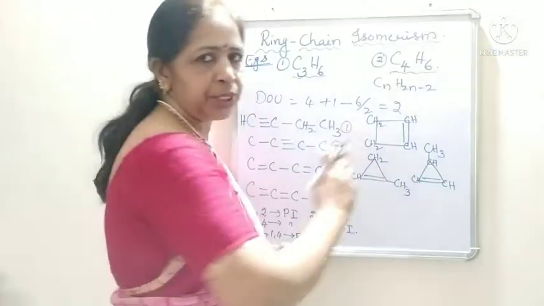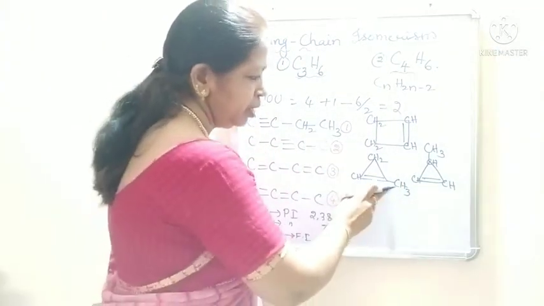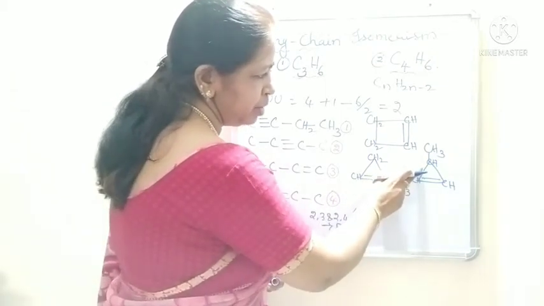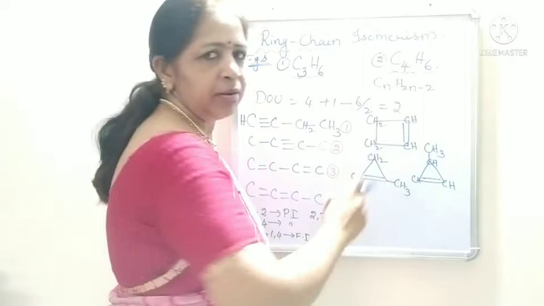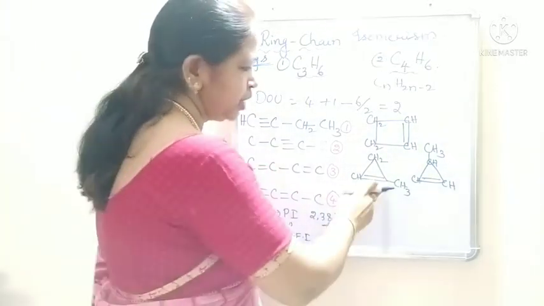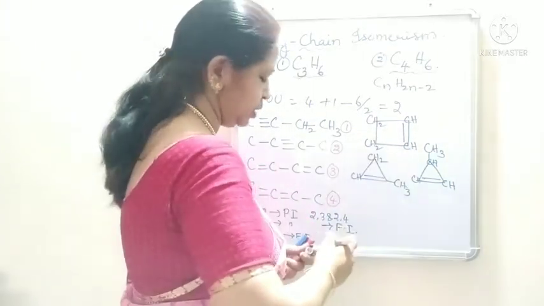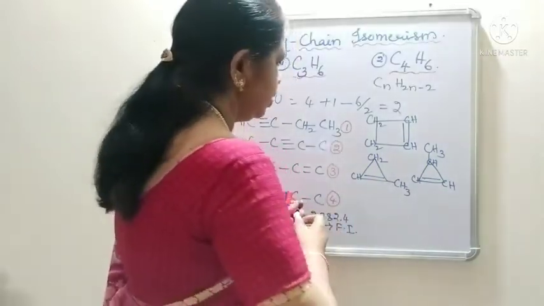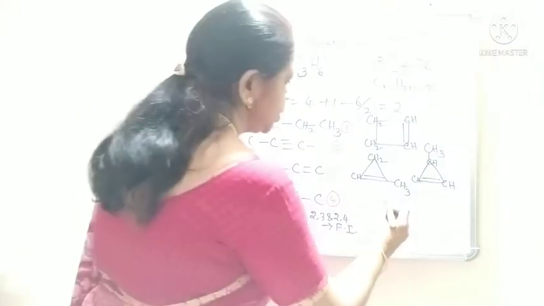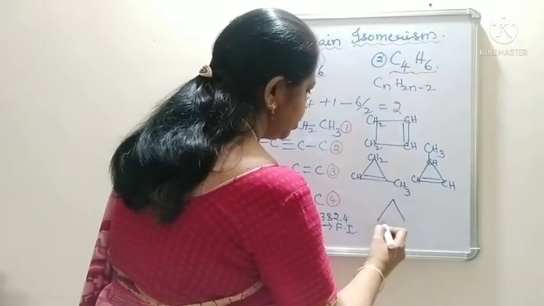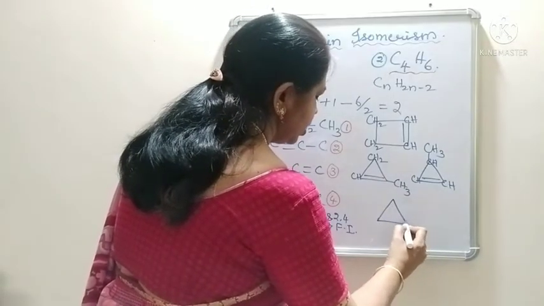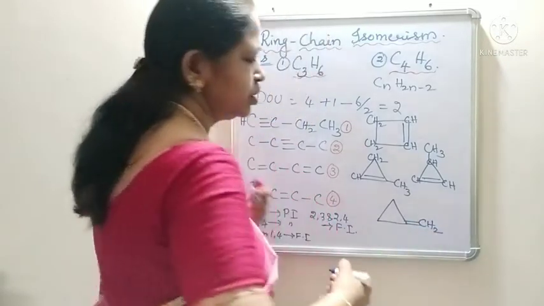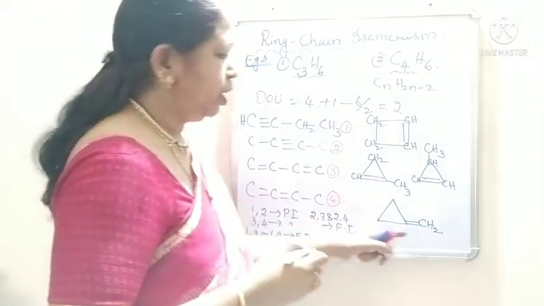These are the position isomers. You see here the methyl group is attached to the double bonded carbon in this, and here the methyl group is attached to the single bonded carbon. Here sp2 carbon, here sp3 carbon. So these two are position isomers. And we can write one more interesting structure, a double bond with substituent, methylene group.